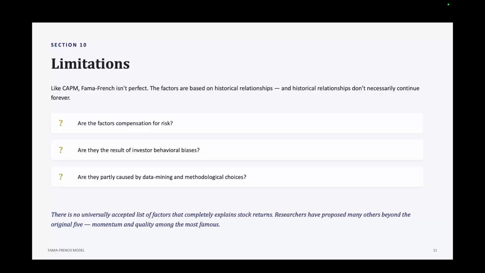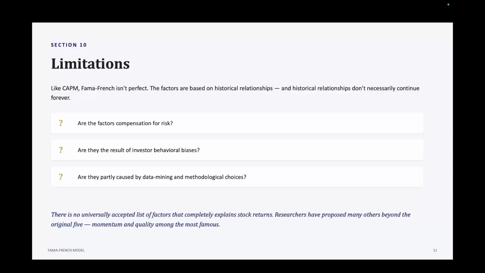And so, finally, looking at some different limitations. The Fama-French model, just like the CAPM, is imperfect. The factors are based on historical relationships, and historical relationships don't necessarily continue forever. There are also debates about why these factors exist in the first place. Are they, for example, compensation for risk? Are they a result of investor behavioral biases? Or are they partly caused by data mining and methodological choices?